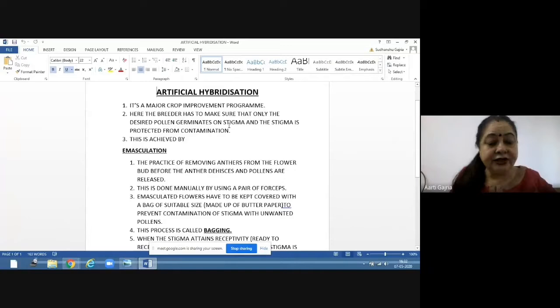The timing is also very crucial, because the stigma should be receptive at the time when you have dusted the pollen. When the stigma is receptive, the breeder will dust the desired quality pollen on it and then cover the stigma so that there should not be any contamination by other unwanted pollen grains.